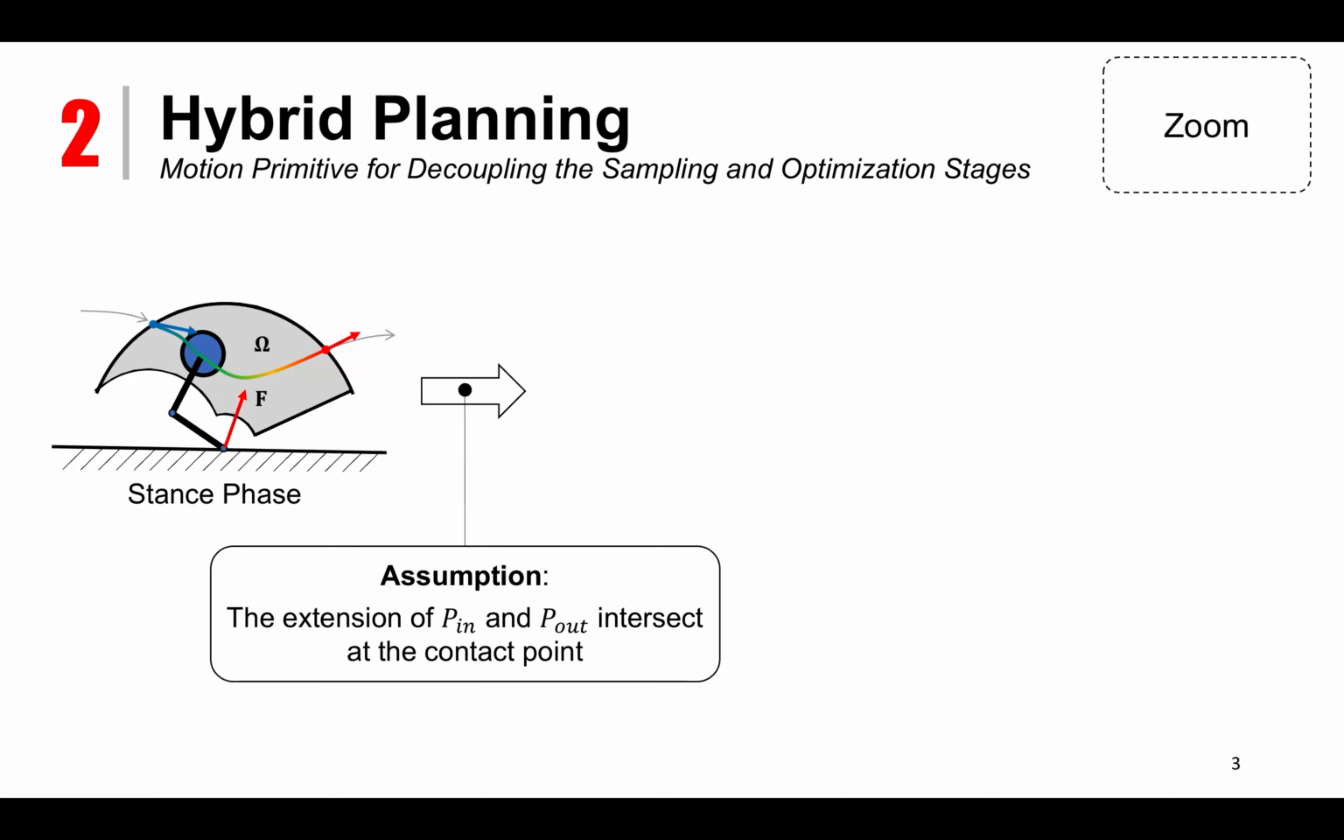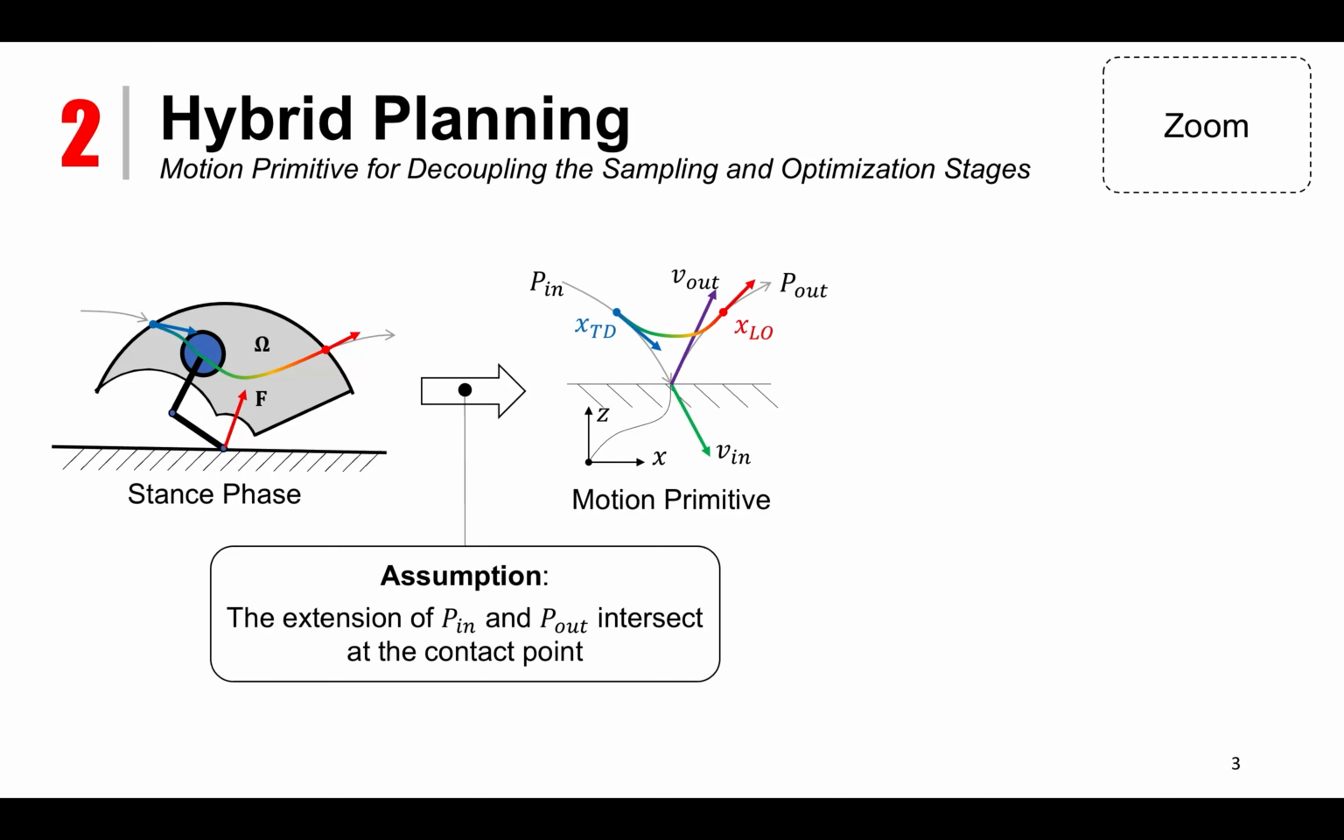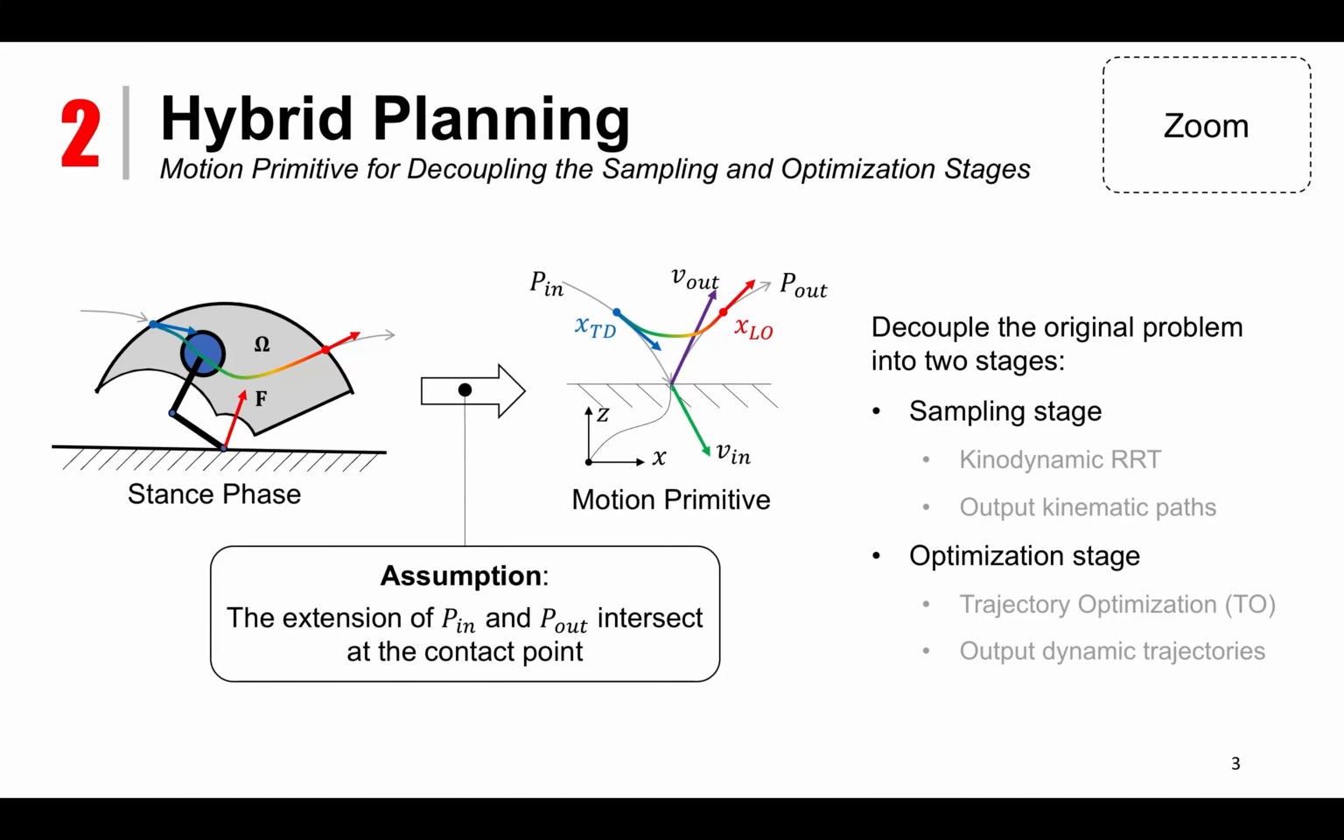It is based on the following assumption. The extensions of the incoming parabola P_in and outgoing parabola P_out will intersect at the contact point. These two parabolas are parameterized by the incoming velocity V_in and the outgoing velocity V_out respectively, and V_in and V_out also coincide at the contact point. This motion primitive enables us to decouple the sampling stage from the optimization stage.